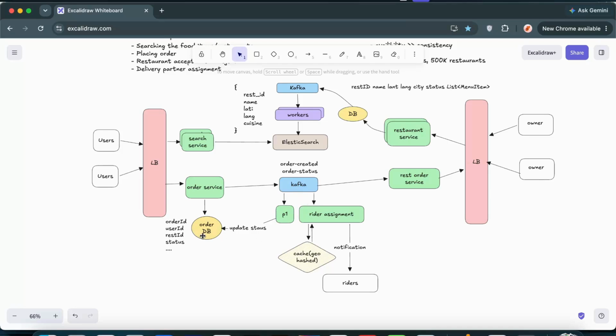One is updating the database, another sends a notification to the users, and then there will be a rider assignment consumer which consumes it, looks for all the nearest riders that are available from the cache, and sends a notification to all the riders. Once riders accept the order for that particular delivery, we have to ensure that again we'll have another Kafka topic through which the notification goes to the users and restaurants. And once the rider picks up the order, the user wants to check the location of the rider, so there will be an SSE event or webhooks through which it will keep on tracking the rider's location.